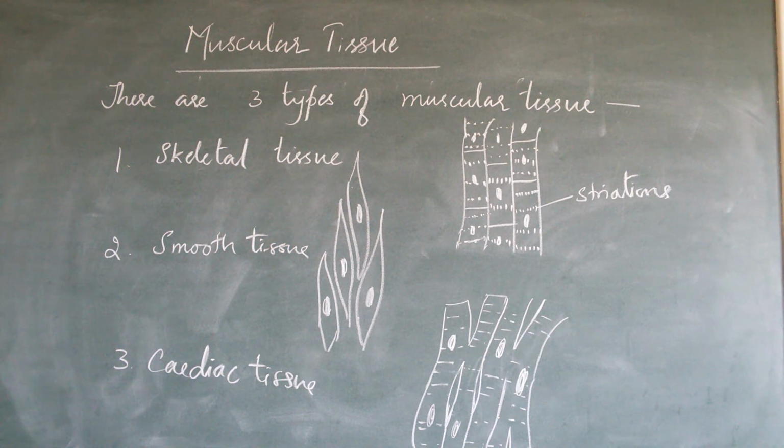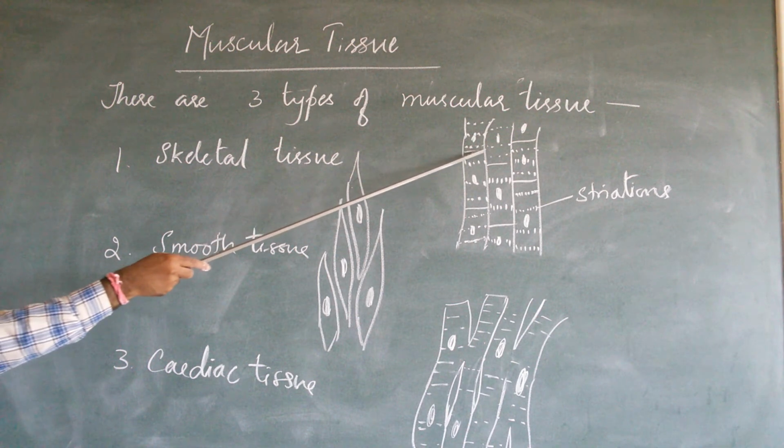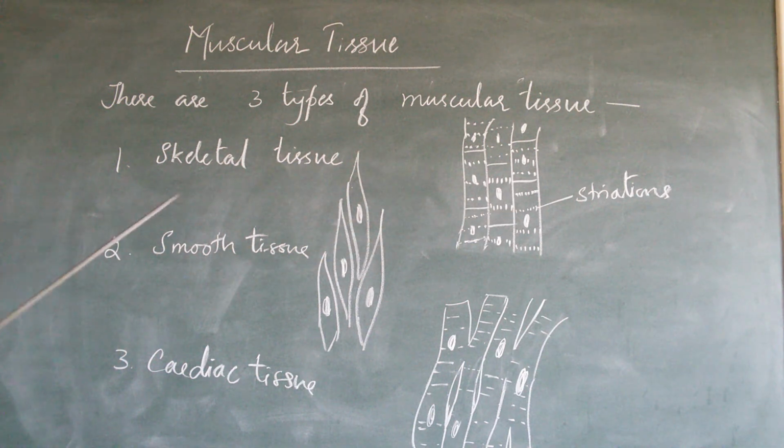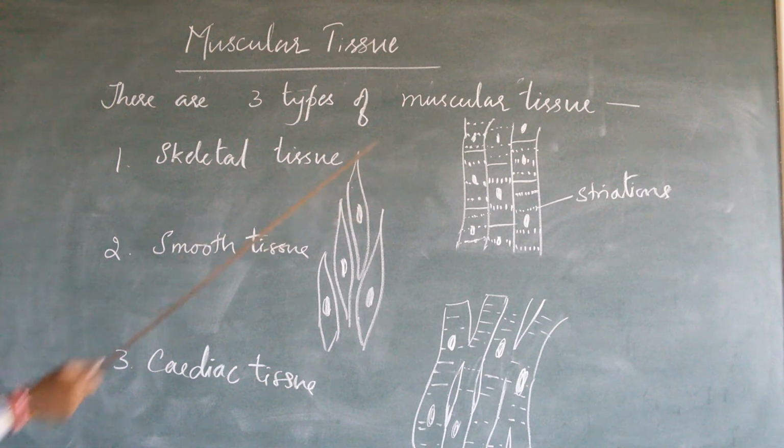As we see in the diagram, the muscle has dotted lines. These lines we call striations. Hence skeletal tissue is also known as striated skeletal tissue, or in short striated tissue. These bands, some are dark, some are light.